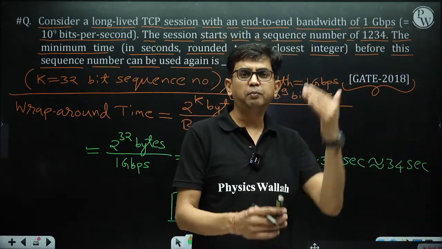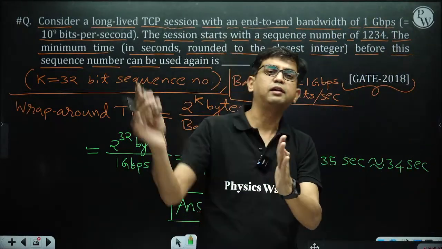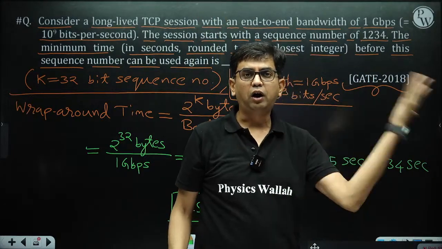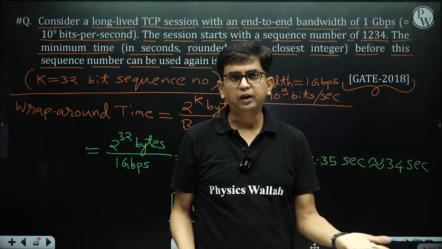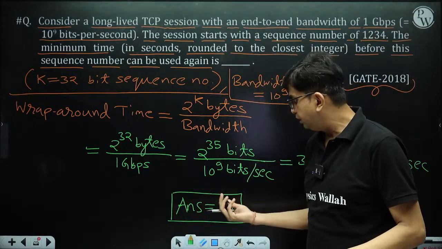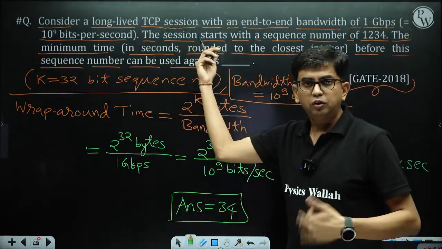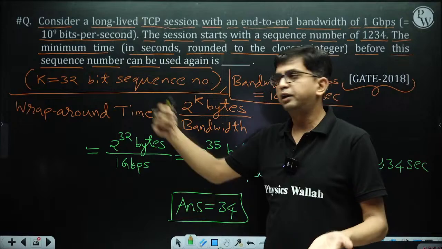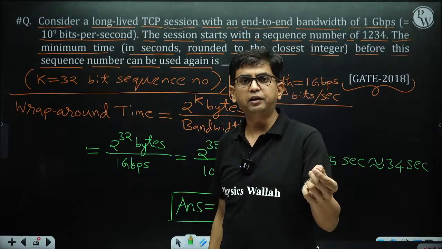Let's suppose sequence number X is sent, and the same sequence number X is repeated. After how much time? Definitely, if back to back data is transmitted, then using this bandwidth, this is the minimum time to repeat the sequence number. Why is it written the minimum time?